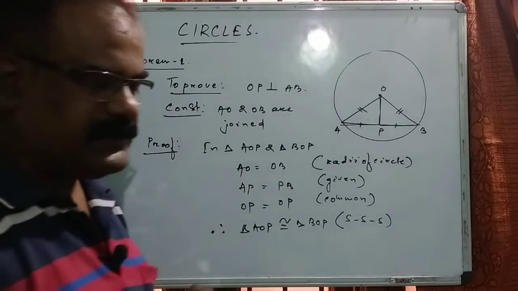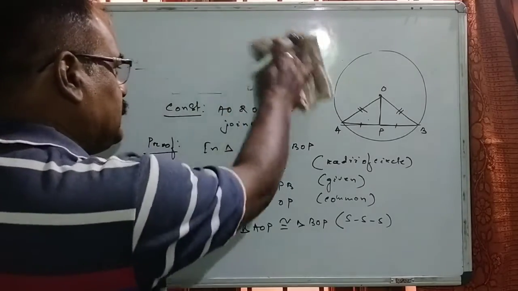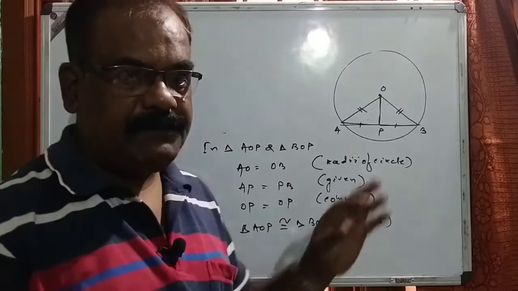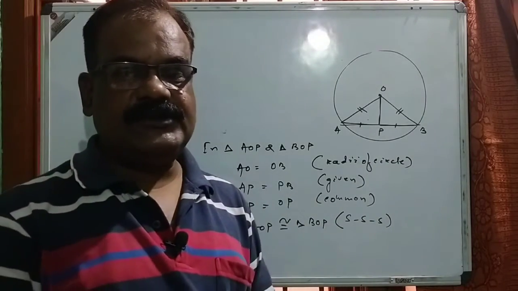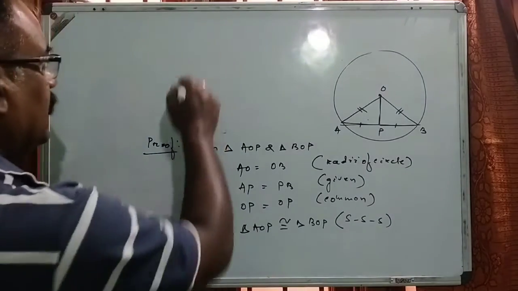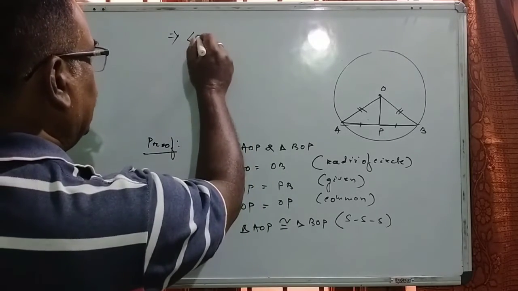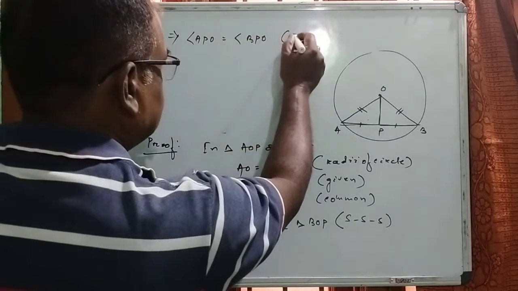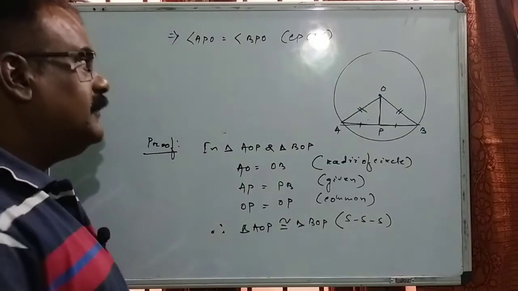And as we know, if two triangles are congruent, then the corresponding parts of the congruent triangles are congruent, which in short we say is CPCT or CPCTC. So we get angle APO is equal to angle BPO by CPCT, or CPCTC, whatever, both are right.